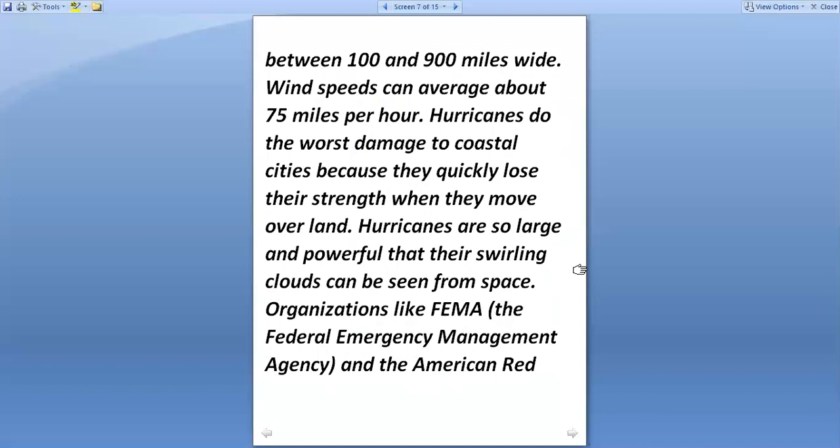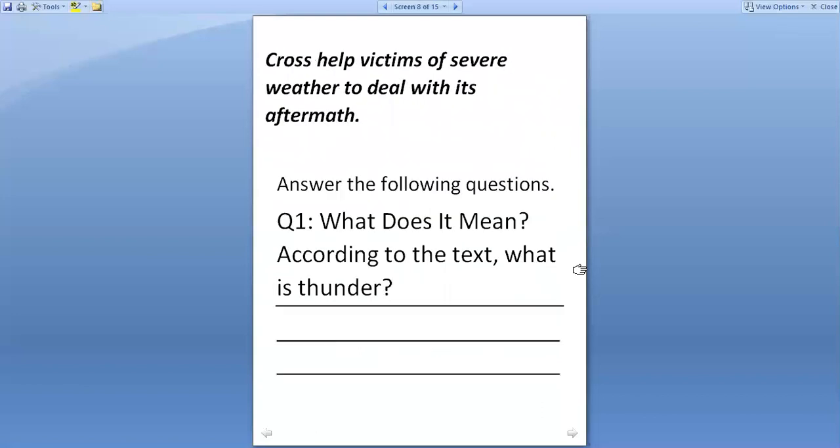Hurricanes do the worst damage to coastal cities because they quickly lose their strength when they move on land. Hurricanes are so large and powerful that their swirling clouds can be seen from space. Organizations like FEMA, the Federal Emergency Management Agency, and the American Red Cross help victims of severe weather to deal